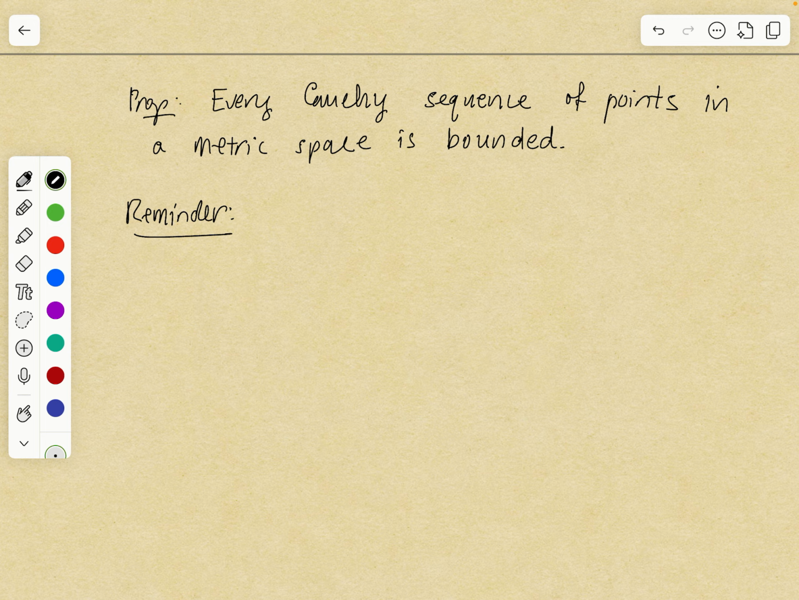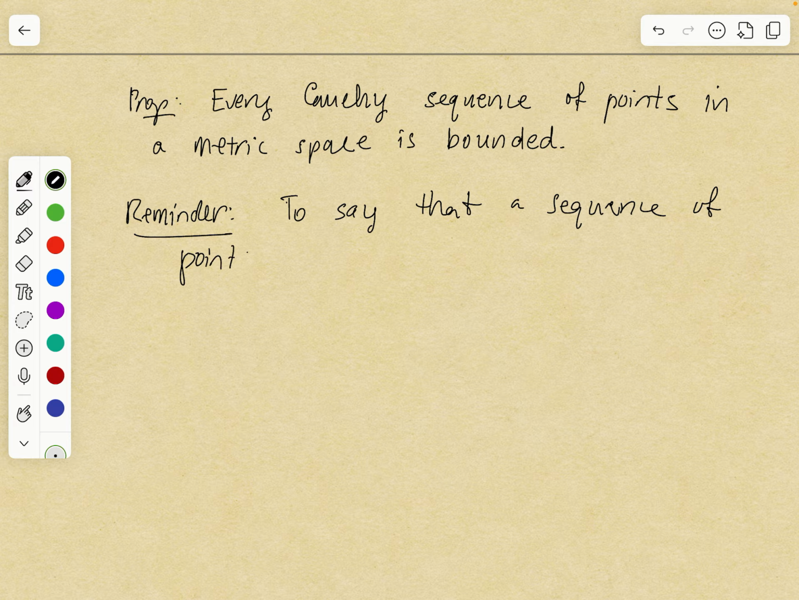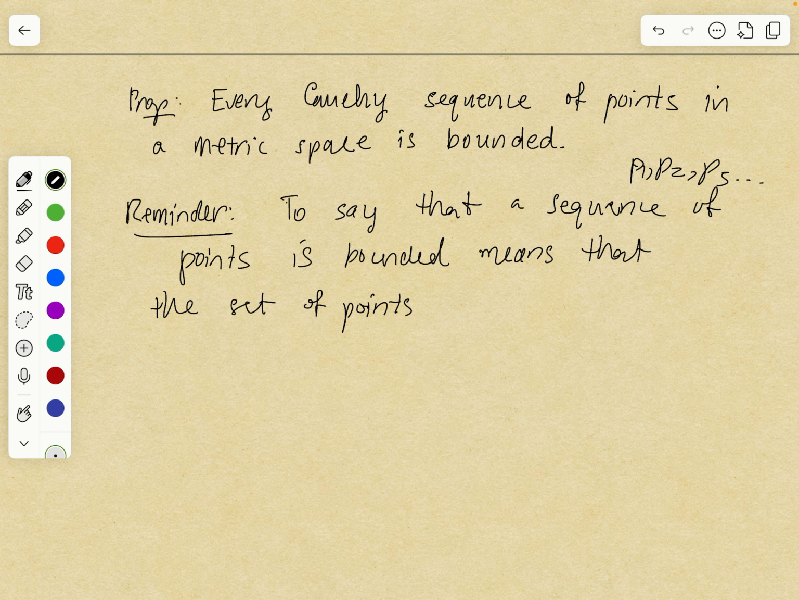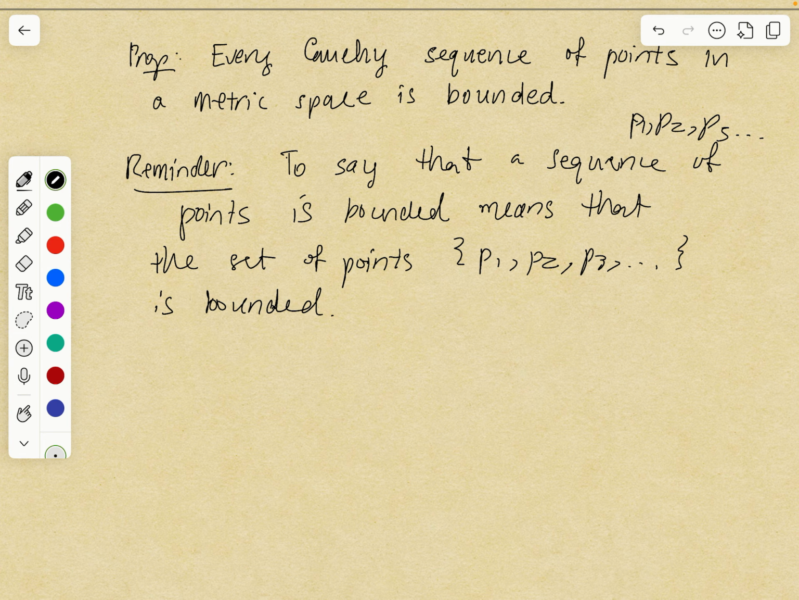But to say that a sequence of points is bounded, so let's say the sequence is P1, P2, P3, and so on, to say that this sequence is bounded means that the set of points, now I'm using the set notation, {P1, P2, P3, etc.}, is bounded, meaning that it's contained in some open ball. All right, let's go to the proof.